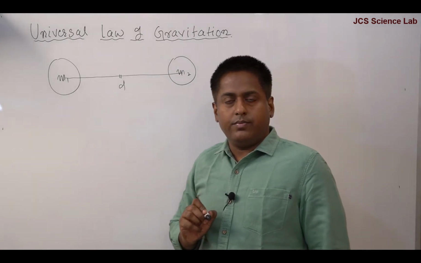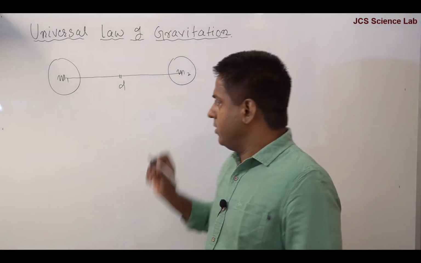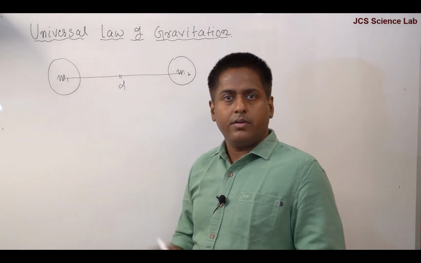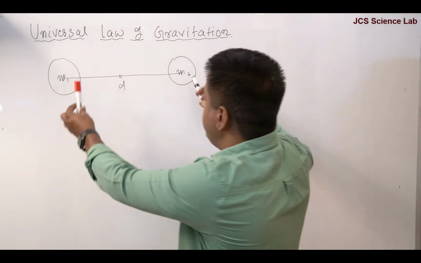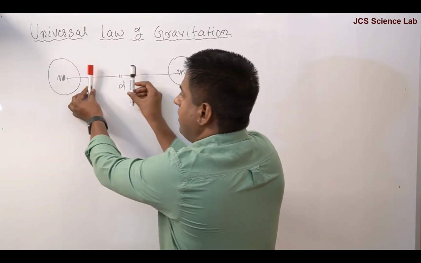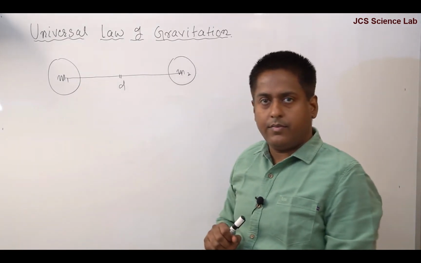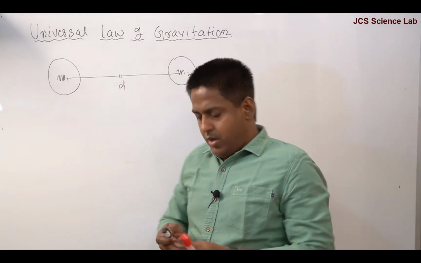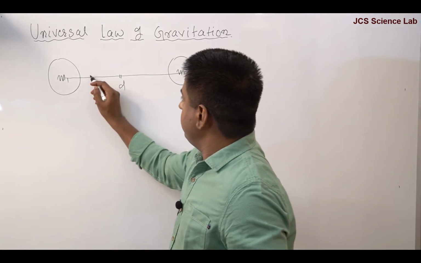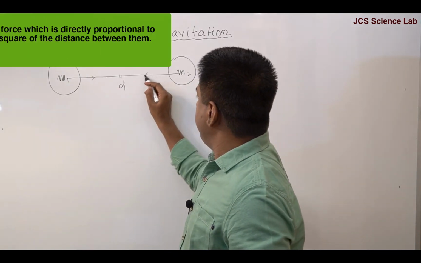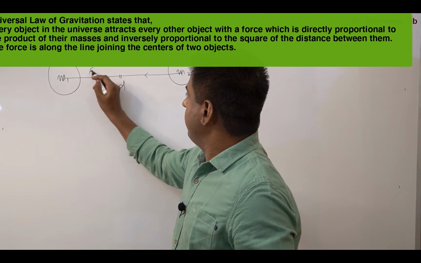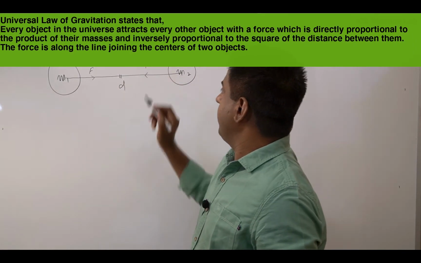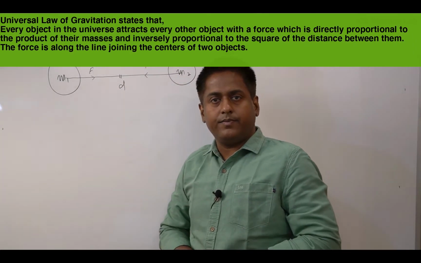According to the universal law of gravitation, they will attract. These two masses will attract, and the force of attraction between them is given by F. There is a force of attraction.